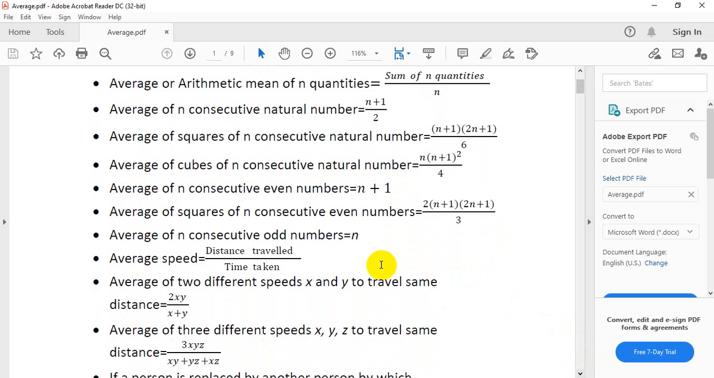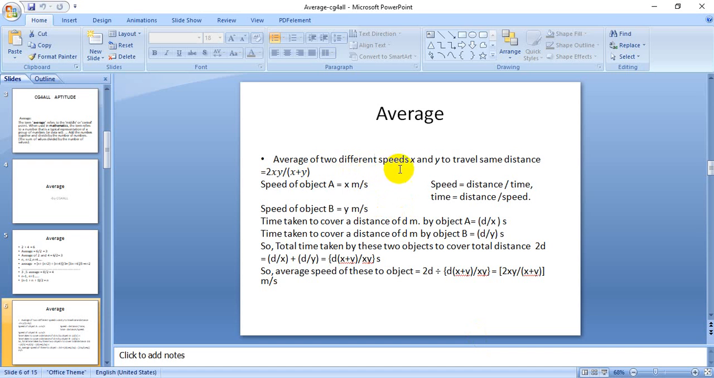Average of squares of n consecutive even numbers is equal to 2 into n plus 1 into 2n plus 1 by 3. Average of n consecutive odd numbers is equal to n. Average speed is equal to distance travelled by time taken. Average of two different speeds x and y to travel the same distance is equal to 2xy by x plus y. Now how this is calculated, we can see here.